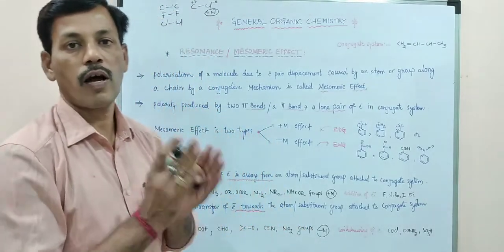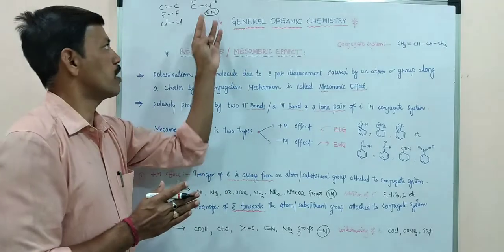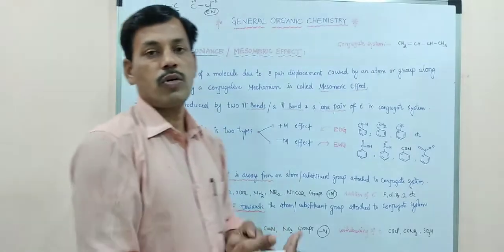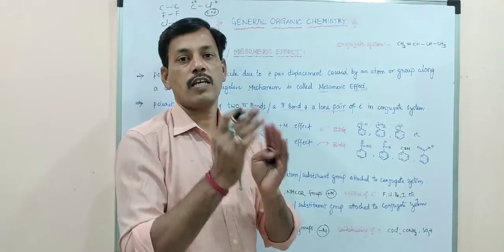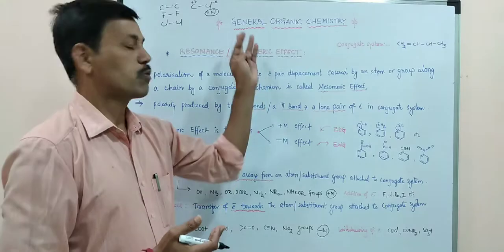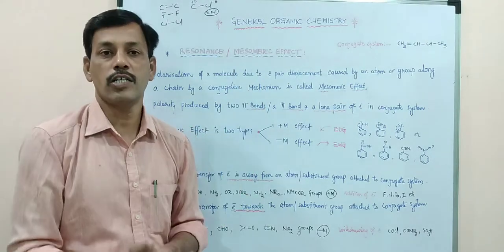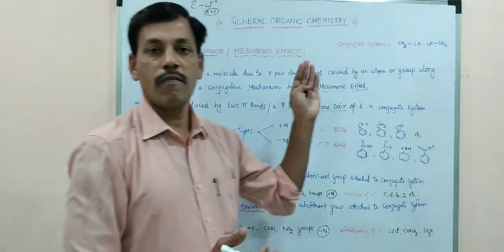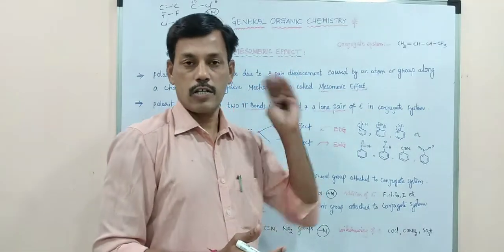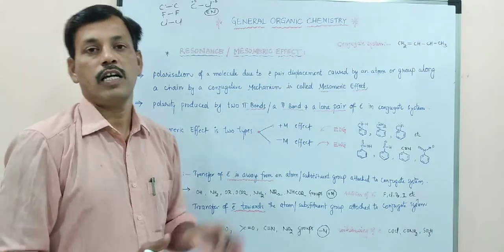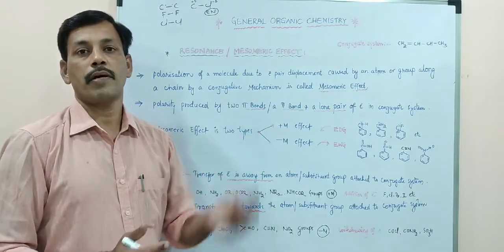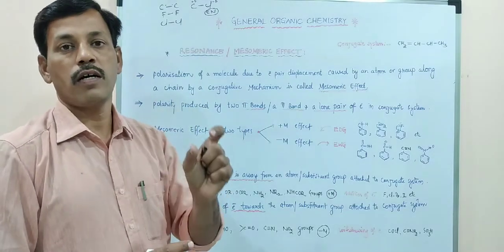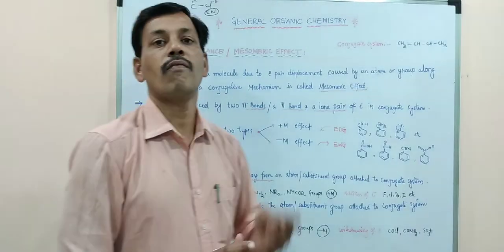In polar covalent bonding, by donating electrons, there will be displacement of electron or delocalization of electron, which causes effects such as resonance effect or mesomeric effect, inductive effect and hyperconjugation. These are the three different types of effects which are observed due to delocalization of electrons.